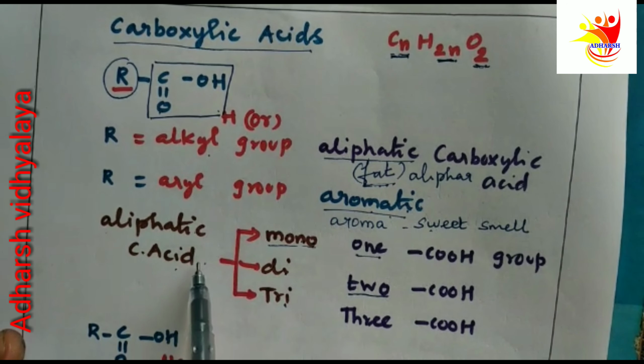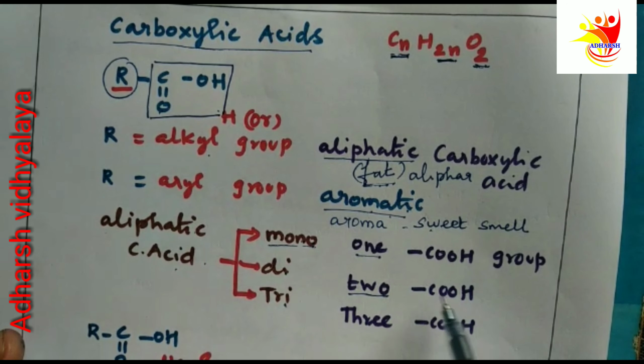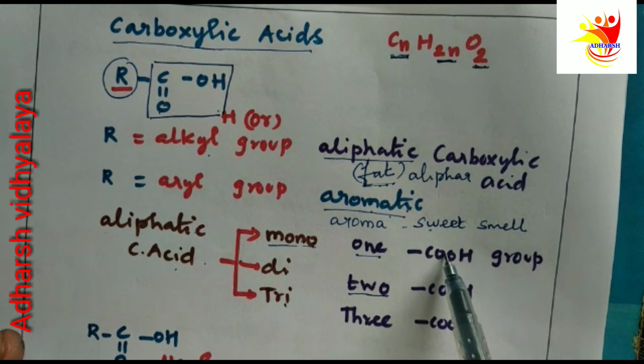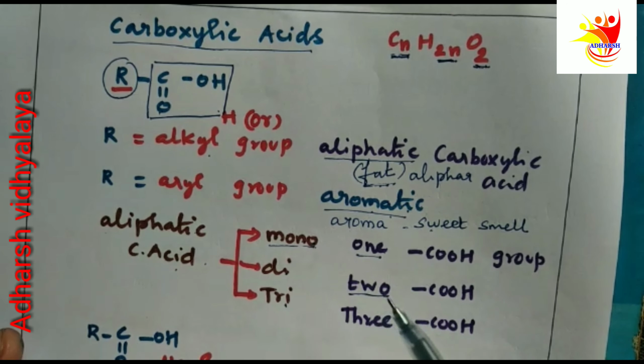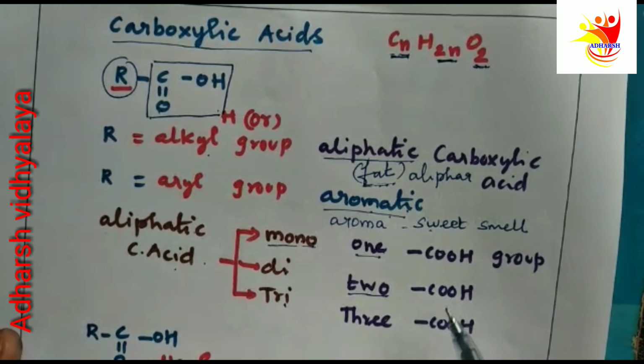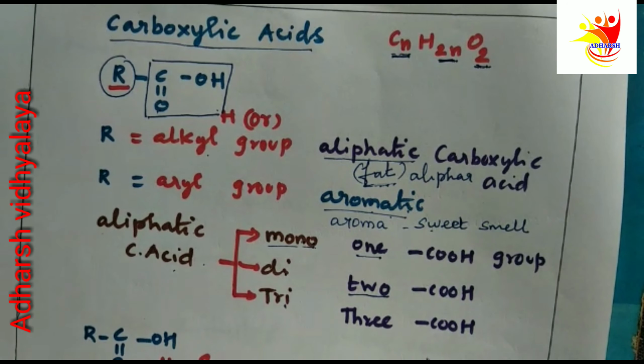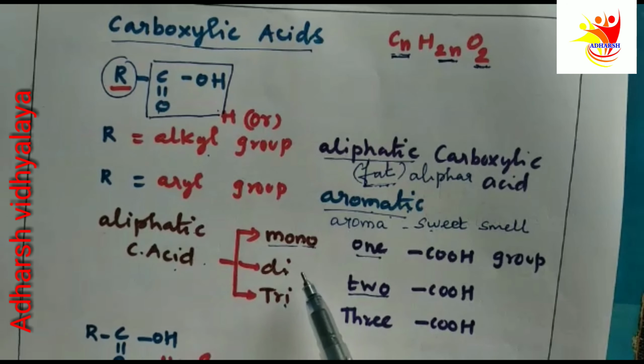It is based on the number of COOH groups. One COOH group means monocarboxylic acid. Two COOH groups means dicarboxylic acid. Three COOH groups means tricarboxylic acid. It is one type of classification.